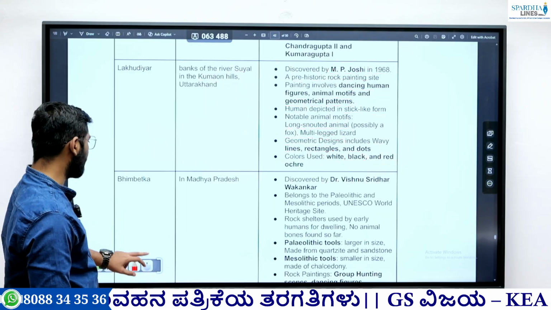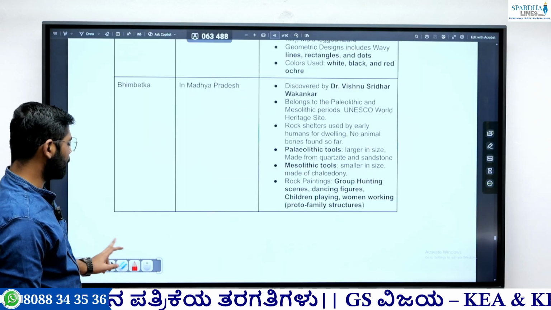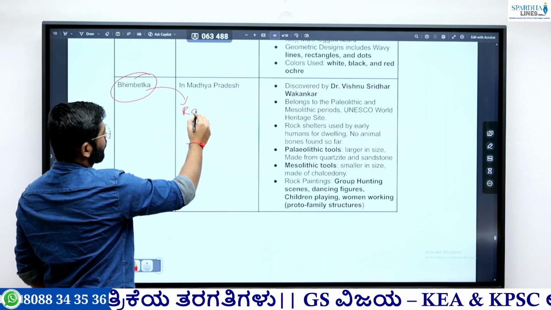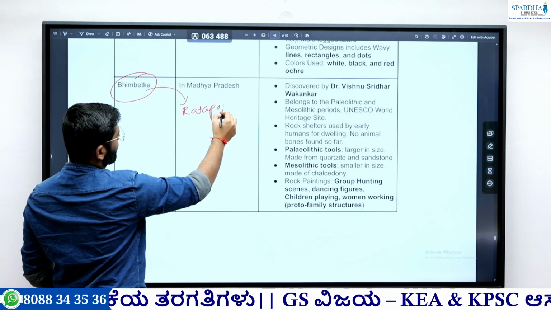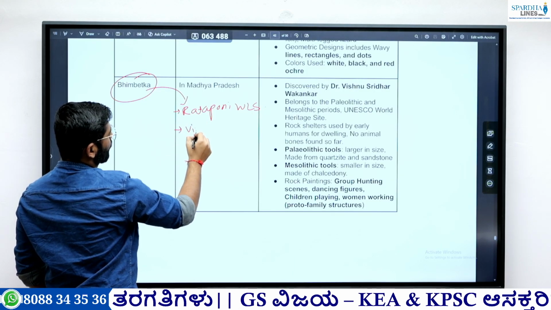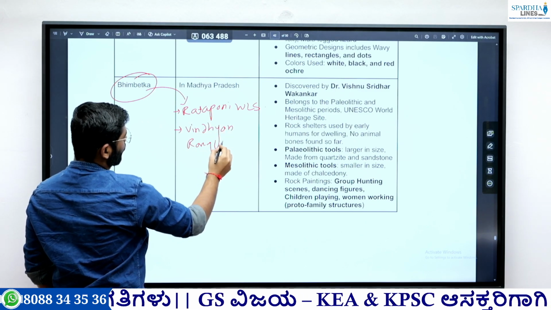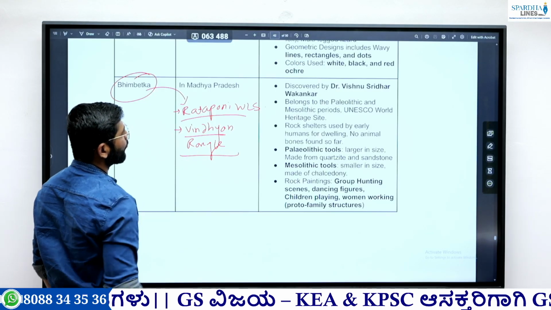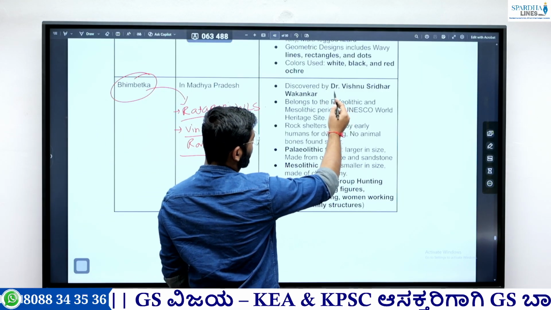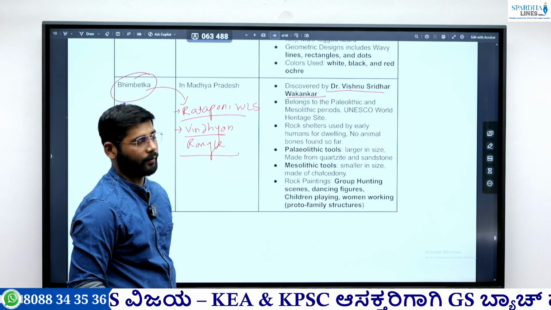Then next is Bhimbetka in Madhya Pradesh. We have discussed Bhimbetka's geographical description in the first session also. It is located in the Ratapani Wildlife Sanctuary, as well as in the Vindhyan Range. So these are the important things: Vindhyan Range, Ratapani Wildlife Sanctuary, and located in Madhya Pradesh. This site was discovered by Vishnu Shridhar Wakankar, V.S. Wakankar. He discovered this.